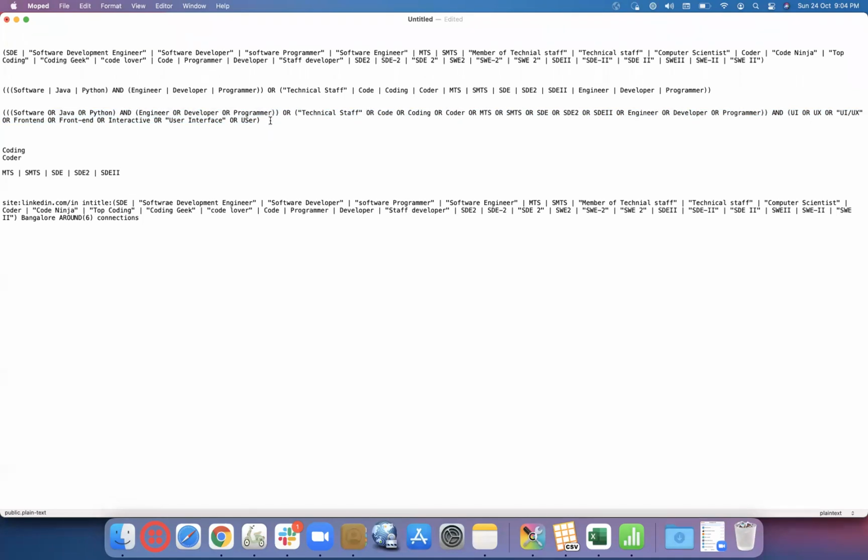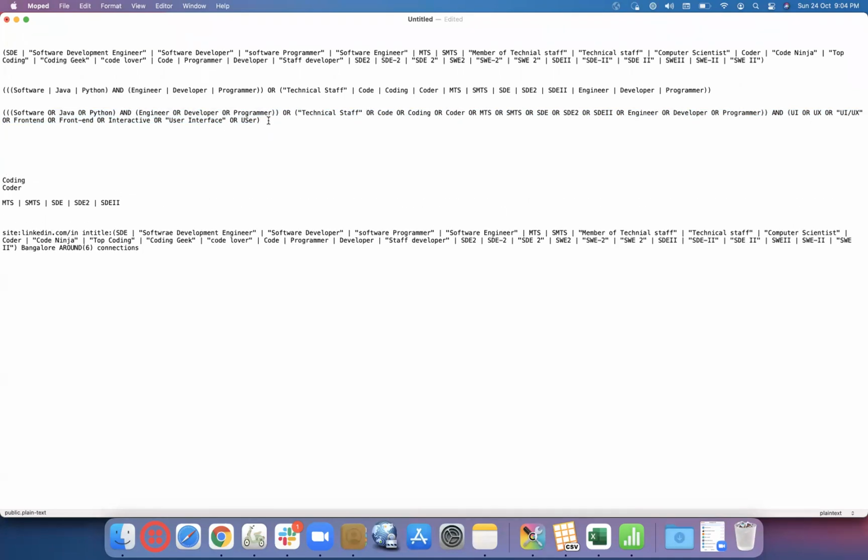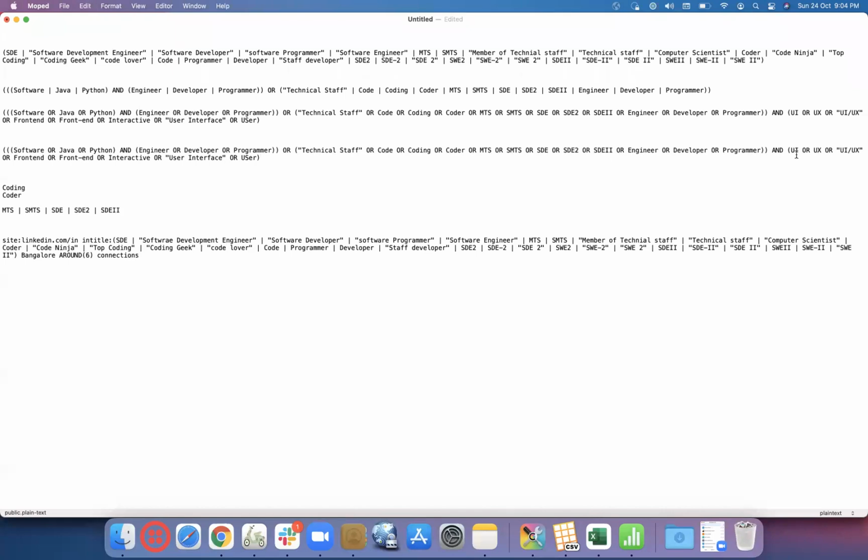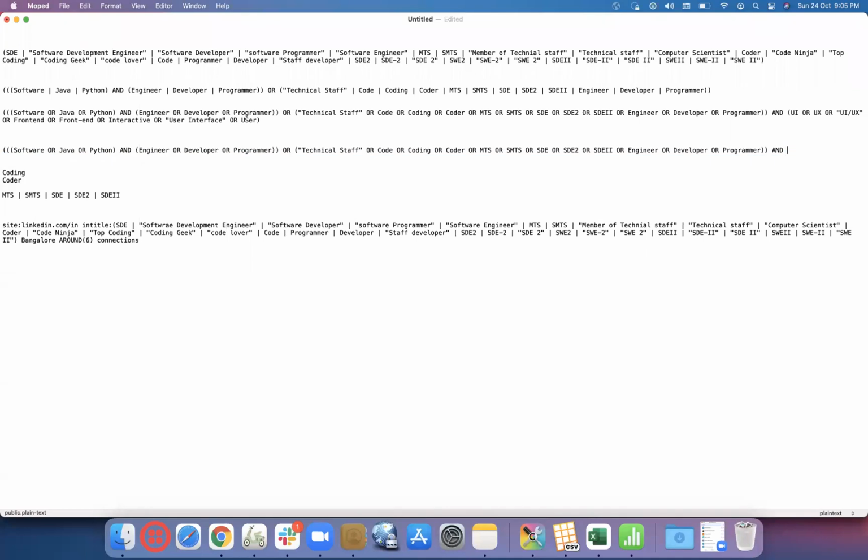Let's take a second search. Same copy paste here. But so if you see till here, it's one search and a combination of this. But anyways, let's take the combination of this from here, remove this and keep it more simple.